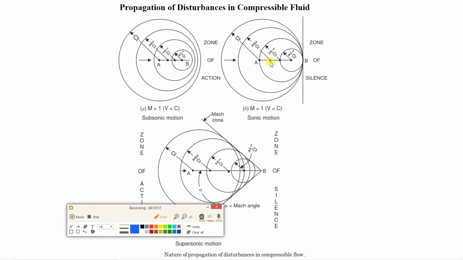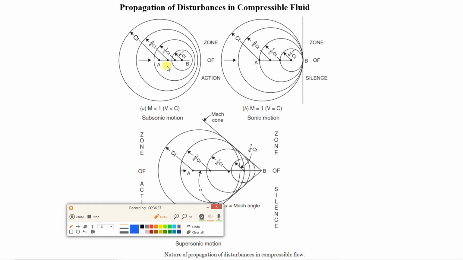Now observe figure number 2. In figure number 2 we have Mach number as 1. In this case, the velocity with which the object is moving and the pressure wave velocity are coinciding. That is why you can see point B, which is the object, has moved over here, and it is on the circle of the outer pressure wave. In case A, the object, point B, is inside all the circles. Here you can note it is inside all the pressure waves.